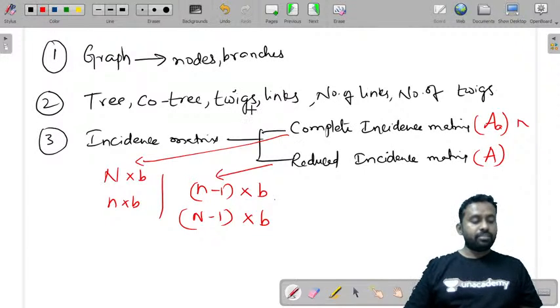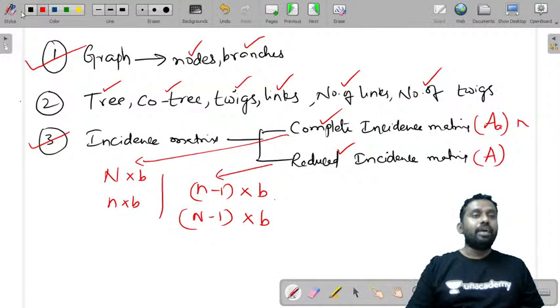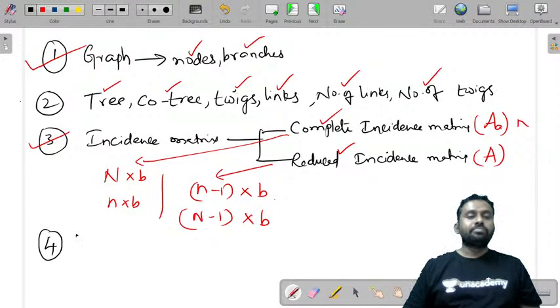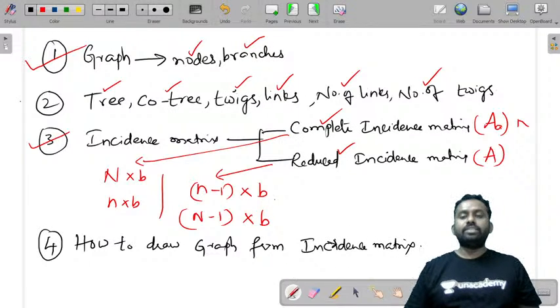Welcome to circuit theory, and we are discussing graph theory today, the continuation of the previous session. These are the things that we have discussed yesterday: graph, node, branches, tree, co-tree, twigs, links, number of links, number of twigs. Also, we have discussed what is incidence matrix, complete incidence matrix, reduced incidence matrix. Apart from these, I also told you how to draw a graph from an incidence matrix. This is what I have discussed in the previous session.